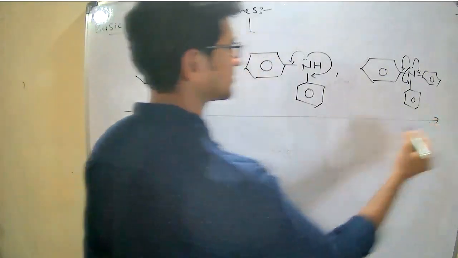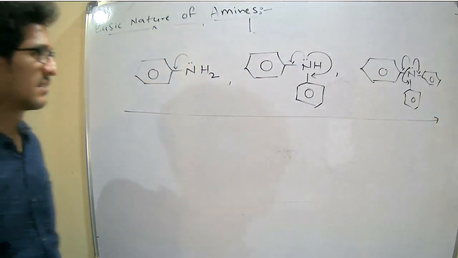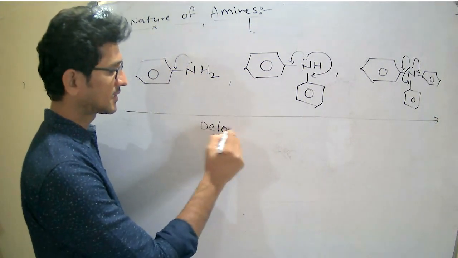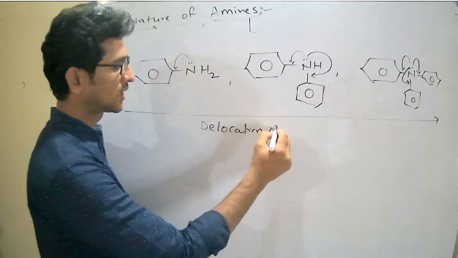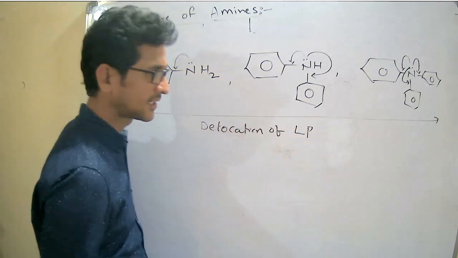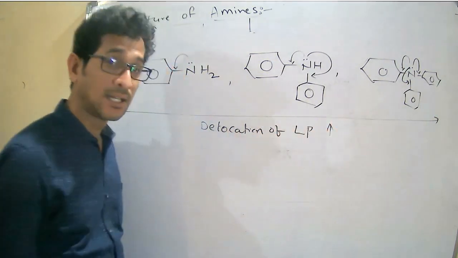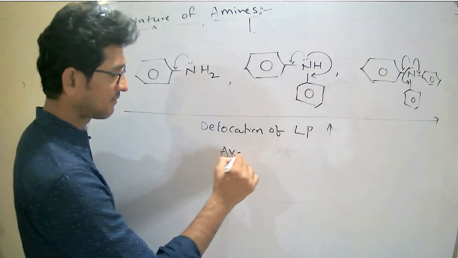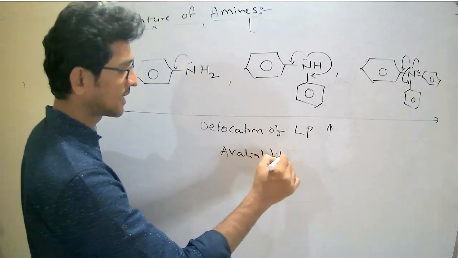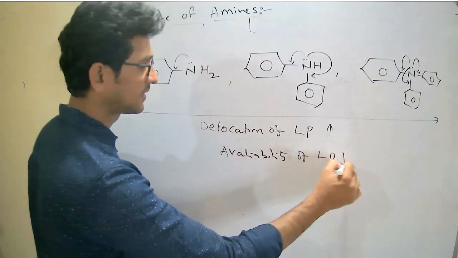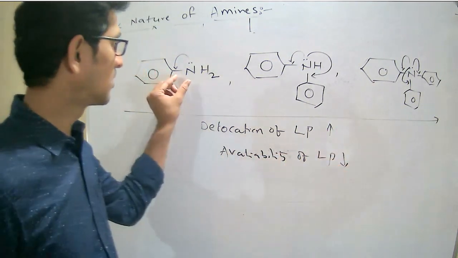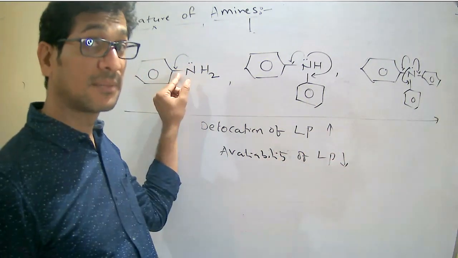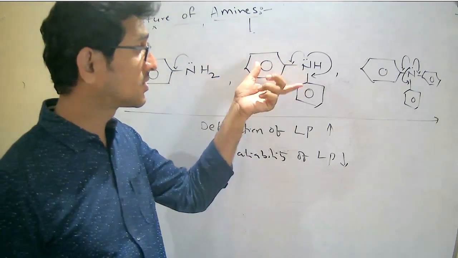Therefore, from left to right, delocalization of the lone pair increases. Delocalization of the lone pair increases means availability of the lone pair decreases, right? Now see here, this lone pair is shared with only one ring. There may be chances, but here what happens?